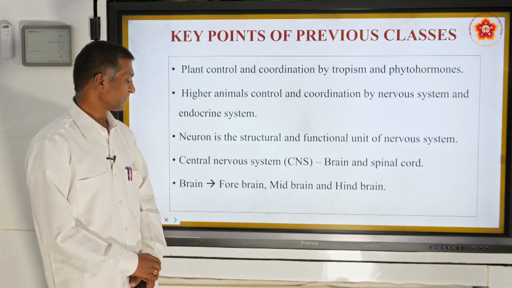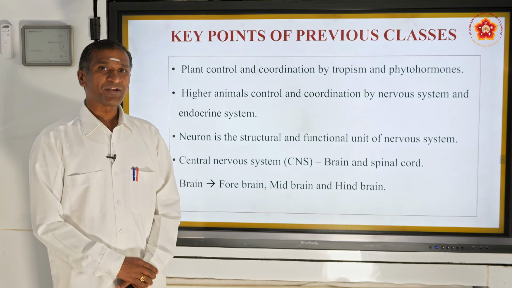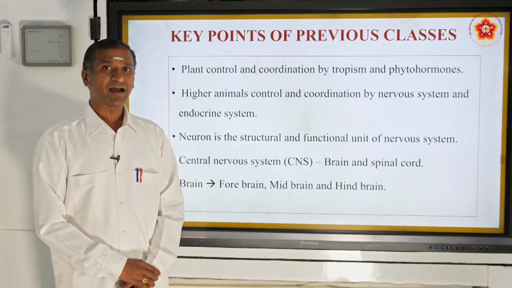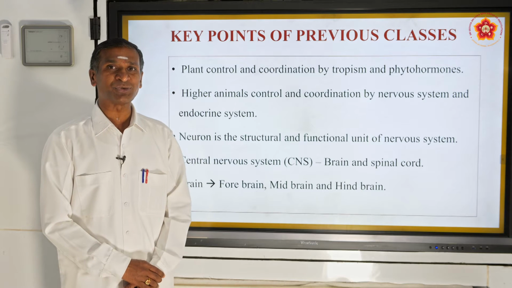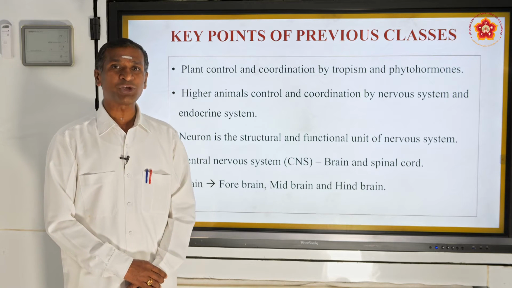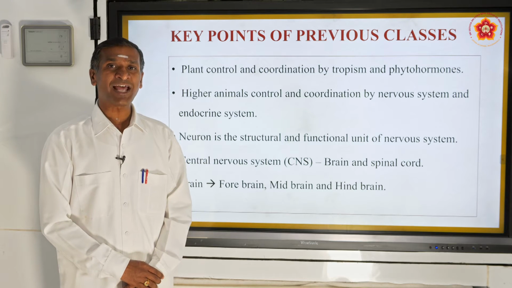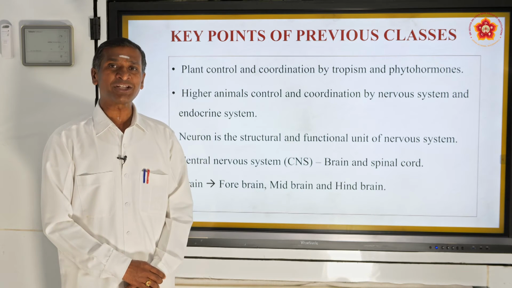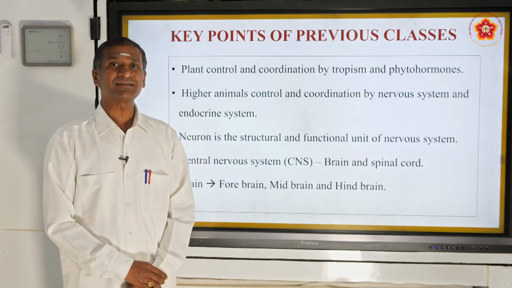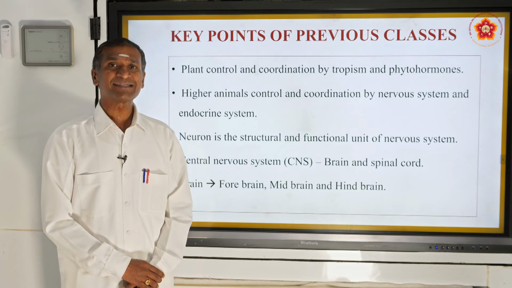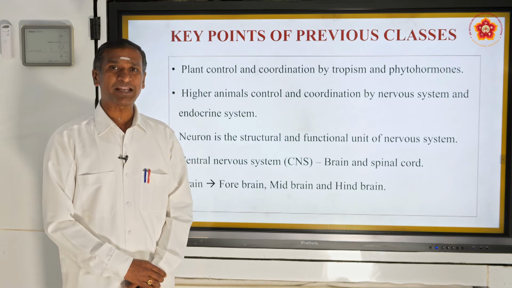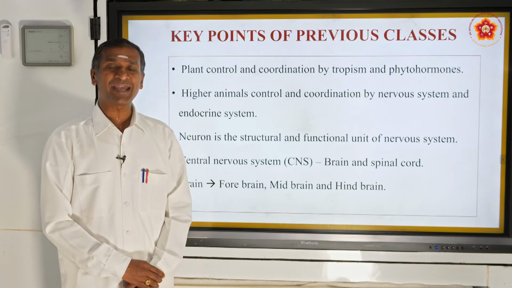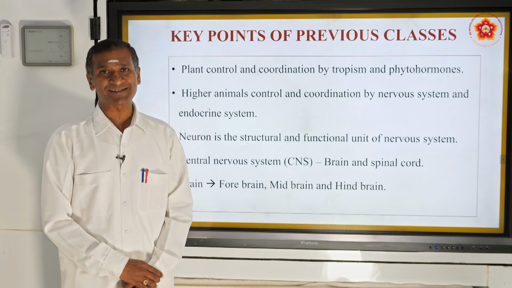Under that, we were discussing the human nervous system, which is a broad process, and we divided it into 3 divisions, which help in the control and coordination: CNS, the central nervous system, PNS, the peripheral nervous system, and ANS, the autonomic nervous system.